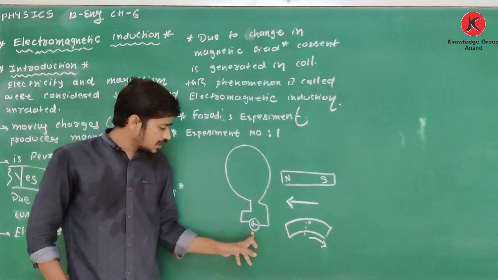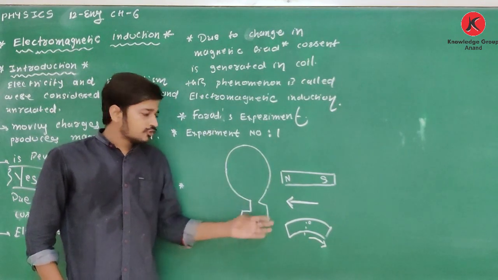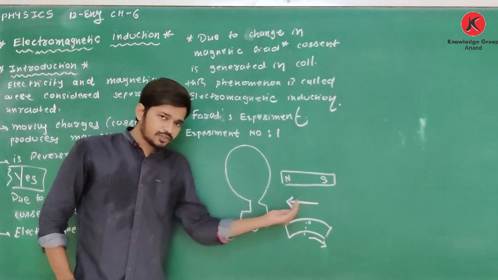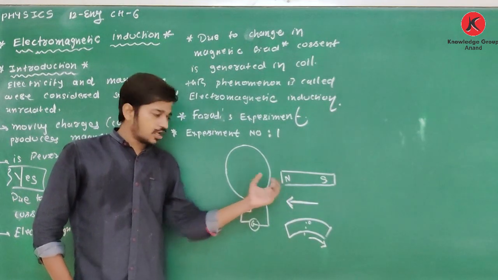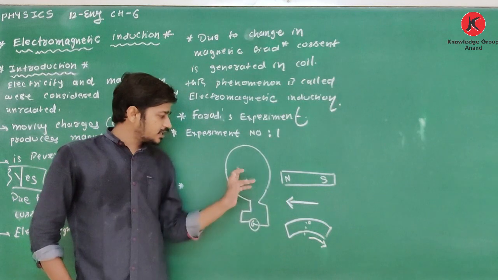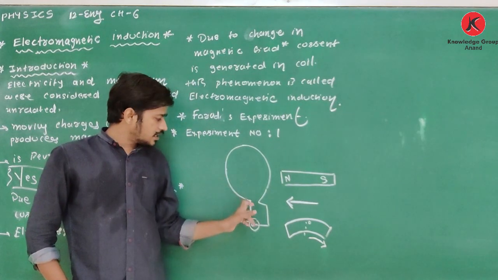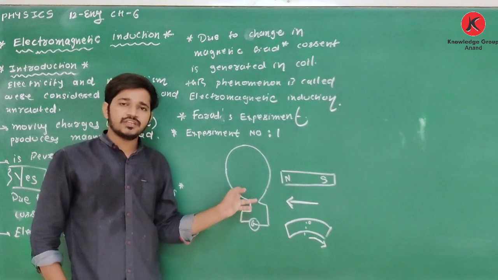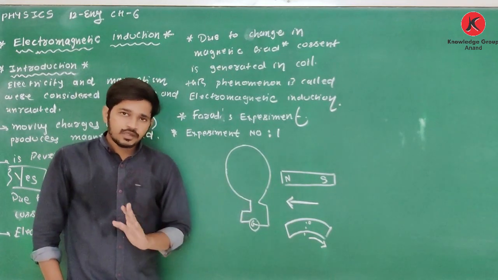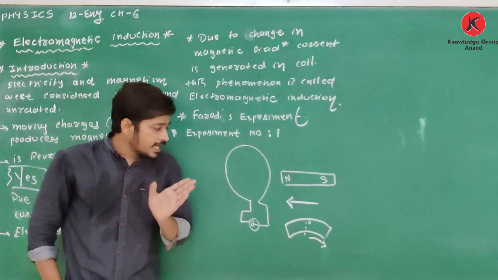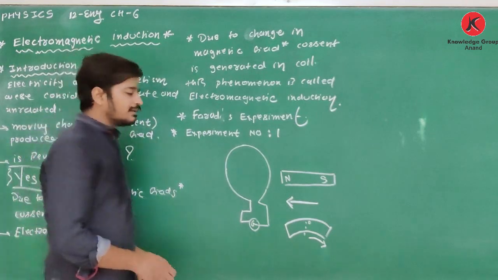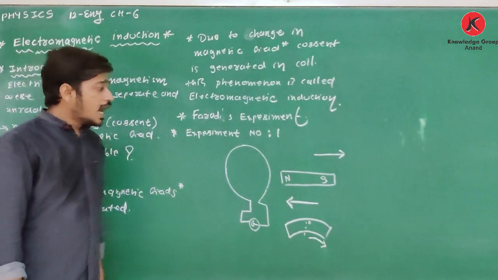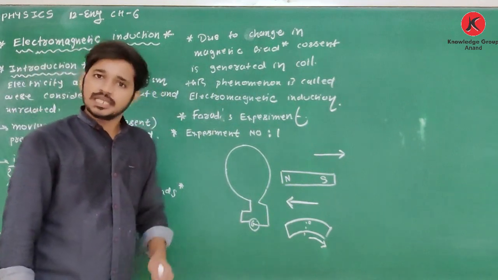So galvanometer shows some deflection. It means current is flowing from this coil. So due to motion of this magnet towards this coil, current is produced in this coil. Clear about this? If I move this magnet away from the coil, then what happens?